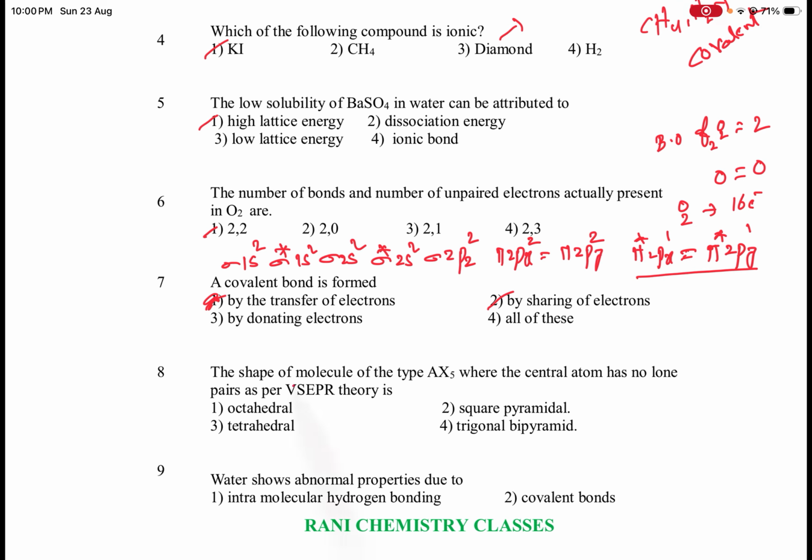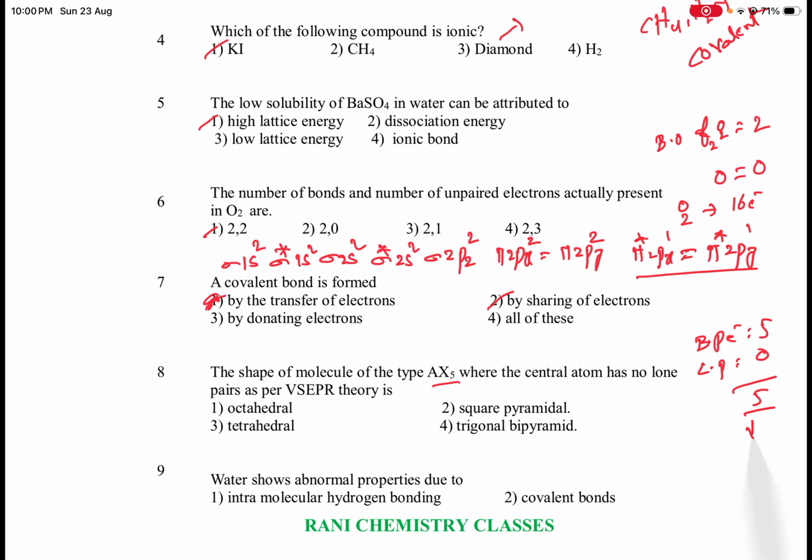Eighth one: the shape of a molecule of the type AX5 where the central atom has no lone pairs, as per VSEPR theory. According to the VSEPR theory, that is valence shell electron pair repulsion theory, an AX5 molecule contains number of bond pairs of electrons equal to 5, lone pairs equal to 0. So total are 5.